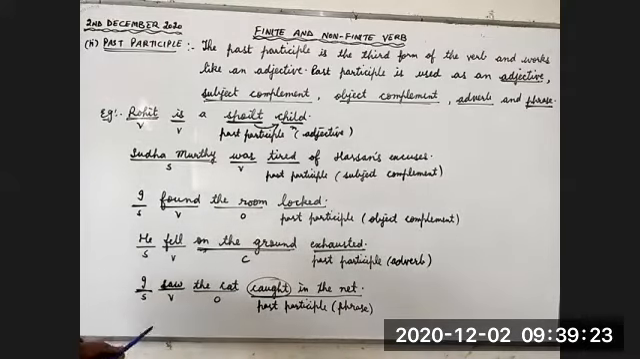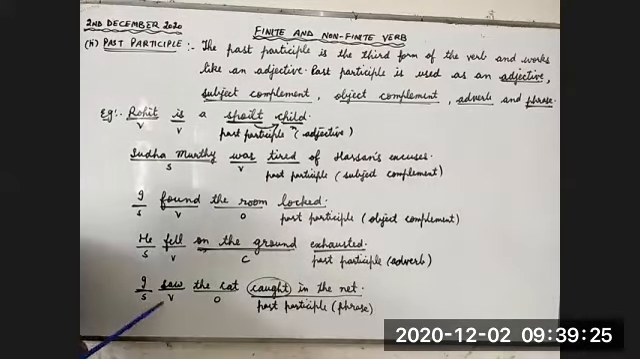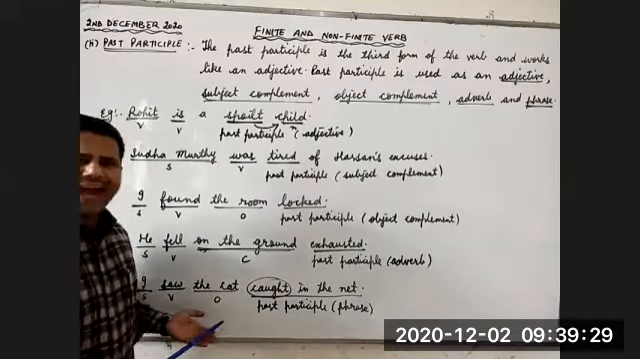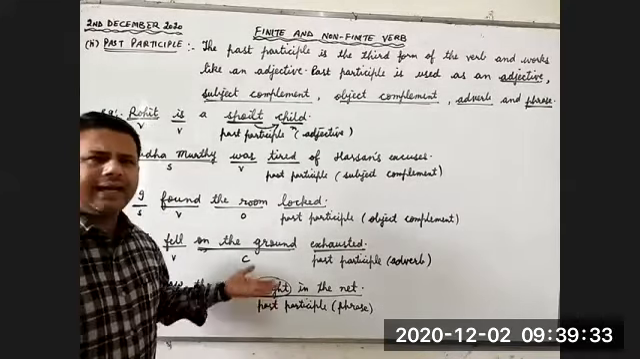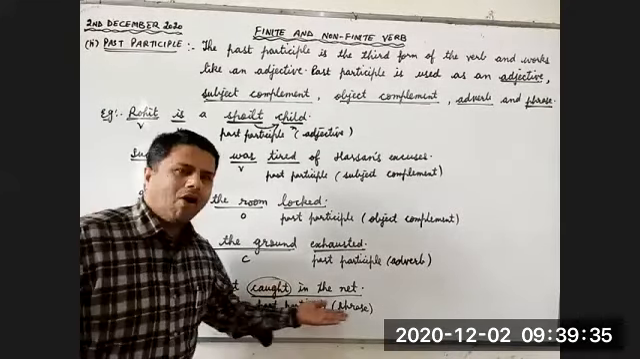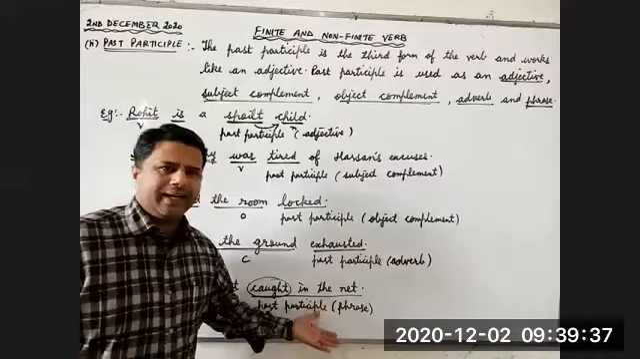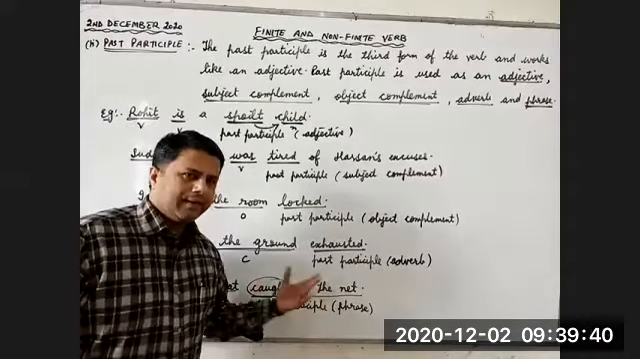Now look at the fifth example. I saw the cat. I is the subject, saw is the verb, the cat is the object. Now, what happened to the cat? It was caught in the net. Cat was caught, caught is the third form of the verb, caught in the net.